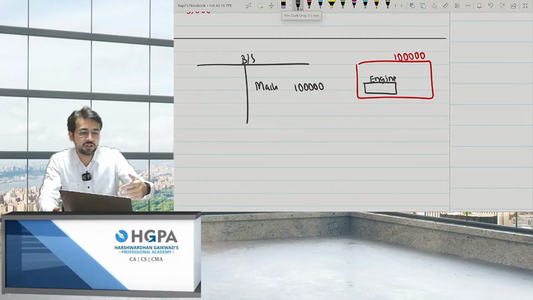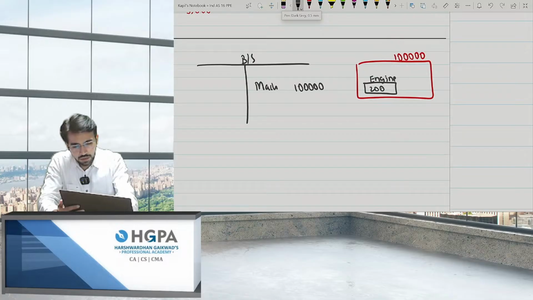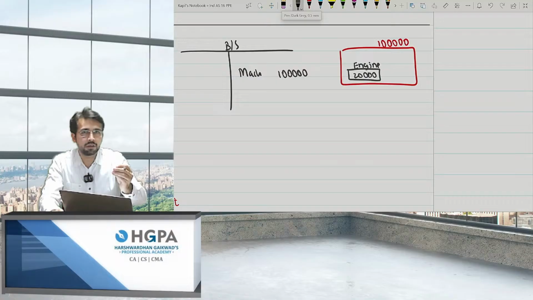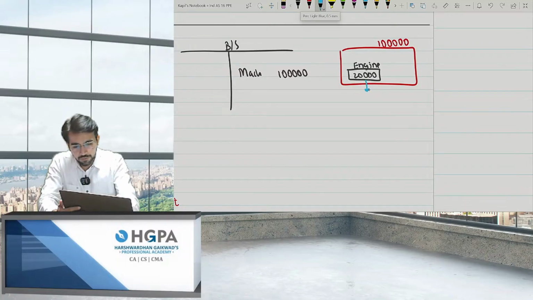I did not pay extra for the engine. Obviously that was there in the machinery itself. The cost of the engine was 20,000 at that time, so I paid actually 1 lakh rupees. Now, what is the inspection or replacement cost? See, if the life is, let's say, 5 years and the life is, let's say, 10 years.